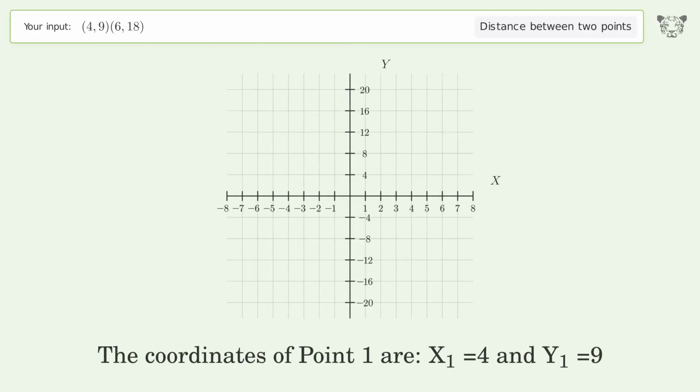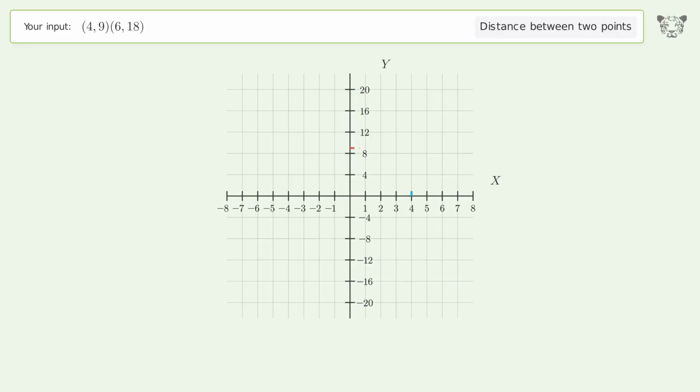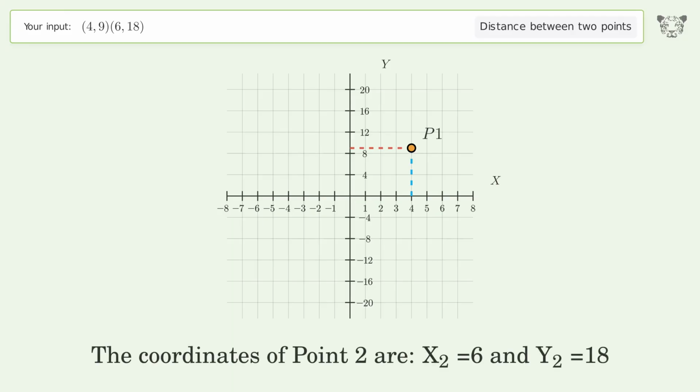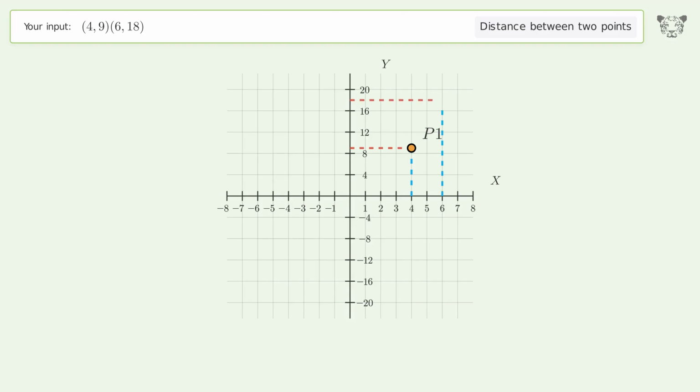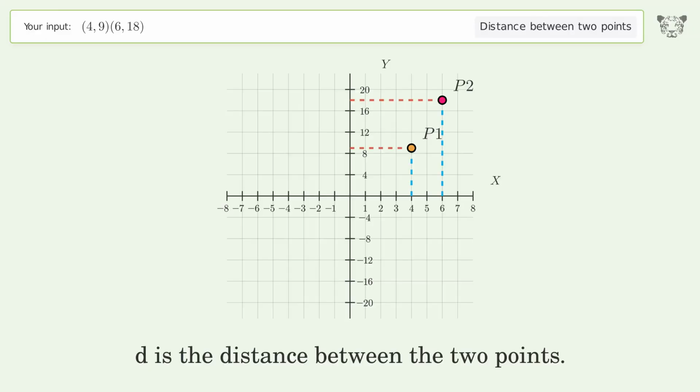The coordinates of point 1 are x1 equals 4 and y1 equals 9. The coordinates of point 2 are x2 equals 6 and y2 equals 18. D is the distance between the 2 points.